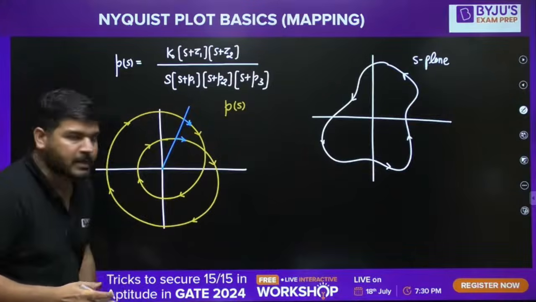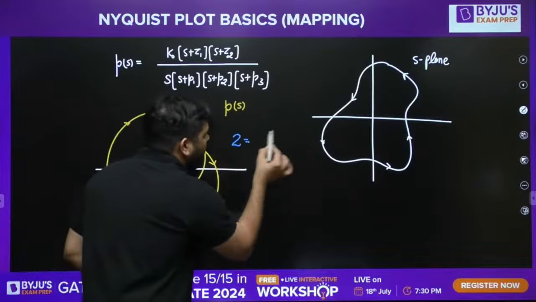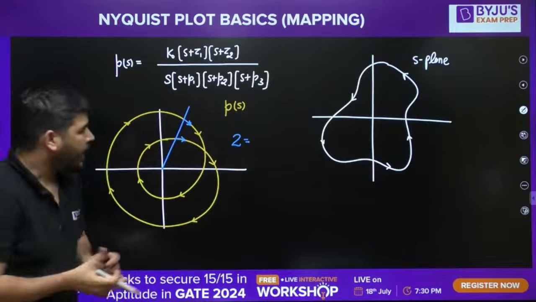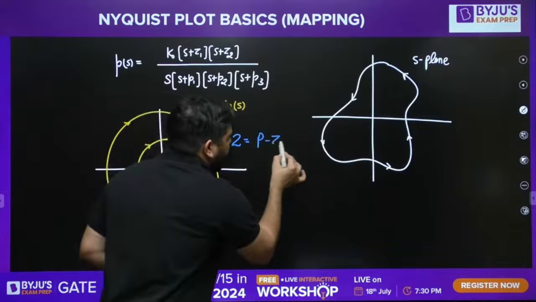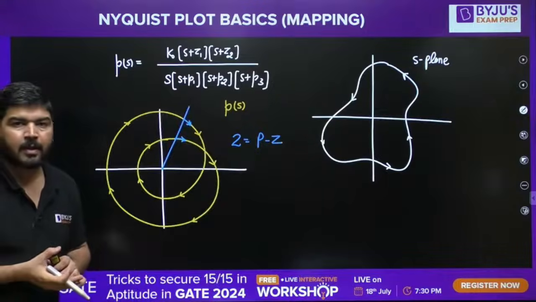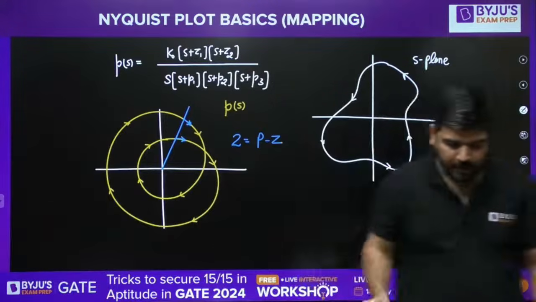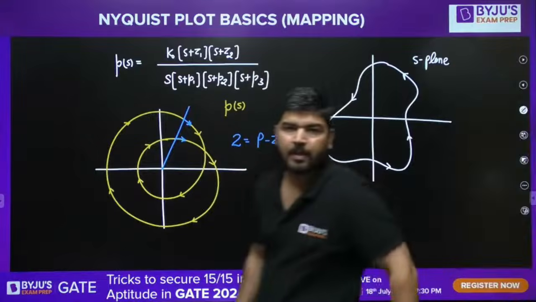The origin has 2 encirclements, and these 2 encirclements are opposite to the S-plane contour. It means the formula has to be P minus Z. Is it clear, everyone? So P minus Z has to be 2. You can write it like this.